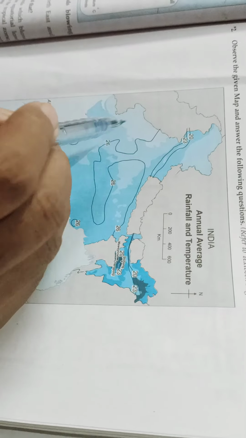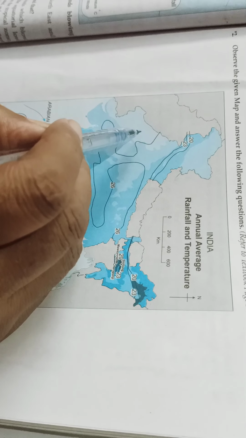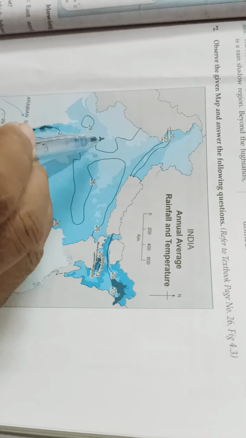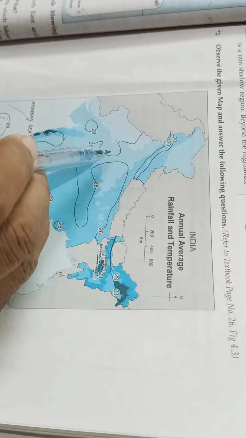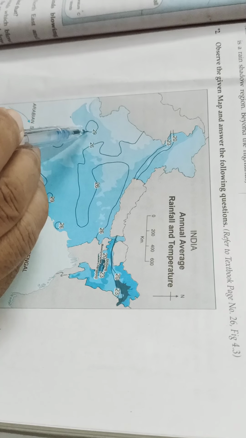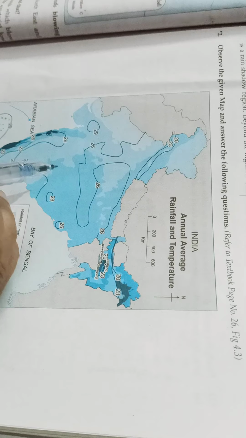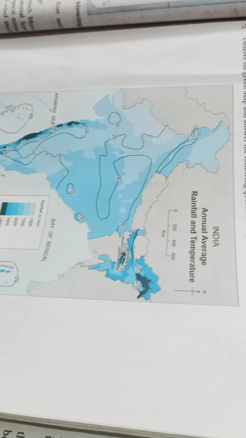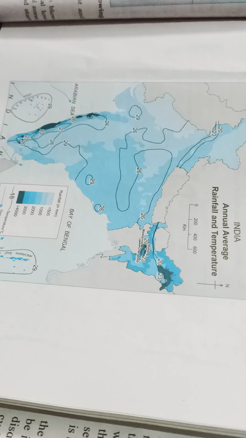So the air pressure becomes low in the northern part, especially in the desert region of Rajasthan, western India. This portion has, as you can read, 29 to 26 degrees Celsius of temperature here. As we go to the south, the temperature decreases and the pressure increases.